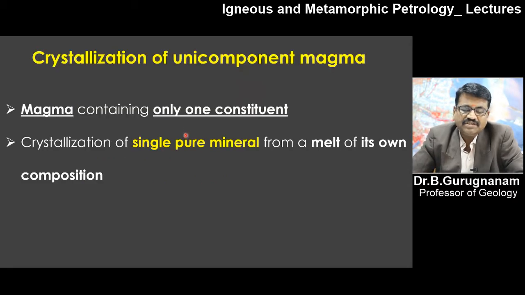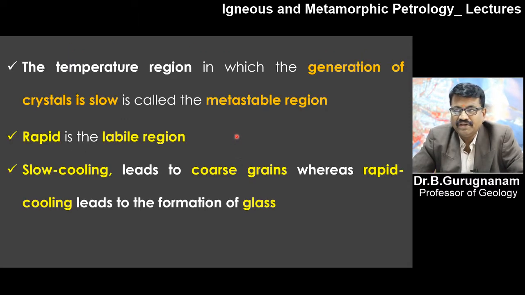Crystallization of unicomponent magma: magma containing only one constituent, so it has only one composition. It is the crystallization of a single pure mineral from a melt of its own composition. If it is a single composition, what will happen? There are two things.